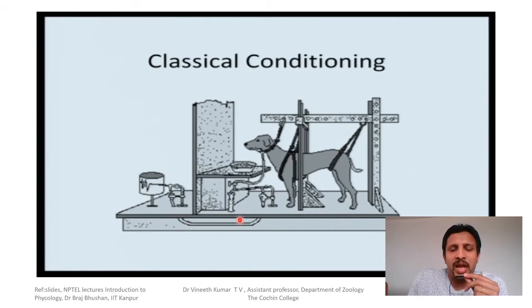And this paved the way to this particular type of learning, which is called classical conditioning. As we said in the beginning, this is a type of associative learning where an animal associates a stimulus with another stimulus and gives the same response. In classical conditioning, we'll come across some terms, and we'll explain classical conditioning according to that terminology, with a brief picture of what classical conditioning is.